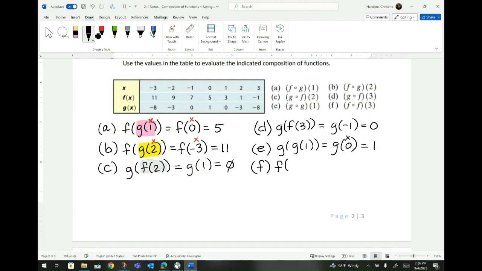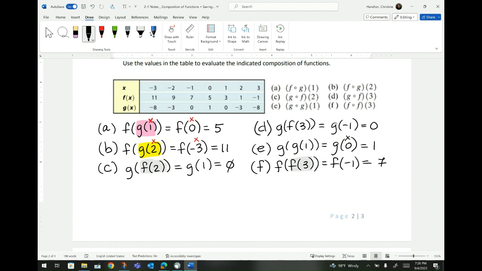Okay, let's do it again. f of f of 3. I'm going to bring over the f, and I'm going to go look for what f of 3 is. So I need to start at 3 and go to the f, which here is a -1. I'm going to put my answer. And now I need to start at -1 and go to the f, which in this case is a 7. So hopefully those are the answers you got.